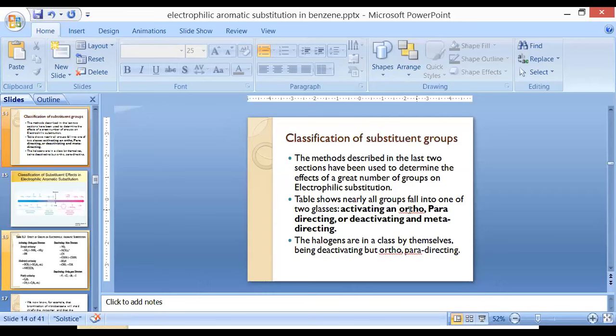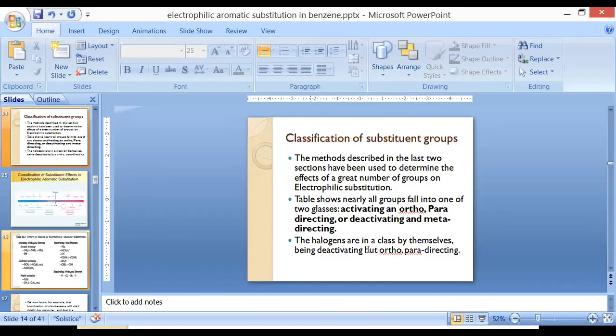in 60% of the cases the reaction will proceed at the ortho and para positions, and in 40% there is a possibility that the functional group will react at the meta position. So we are classifying those substituent groups in two categories. The first category is activating ortho para directing, and the second category is deactivating, which is meta directing.